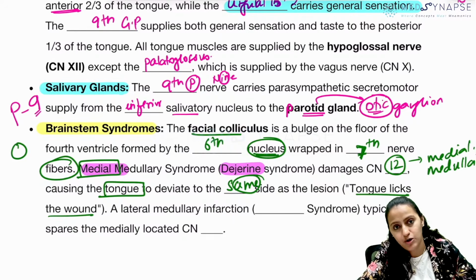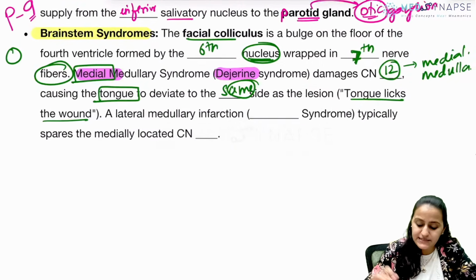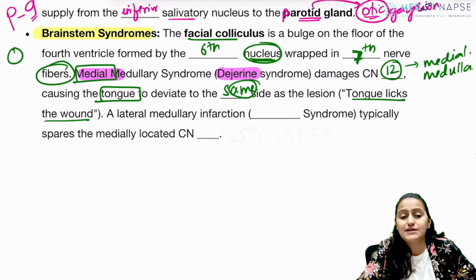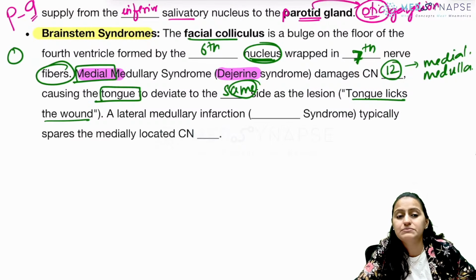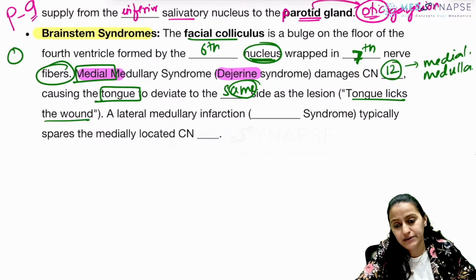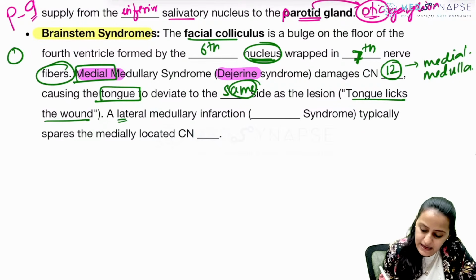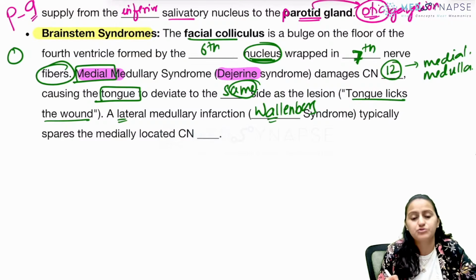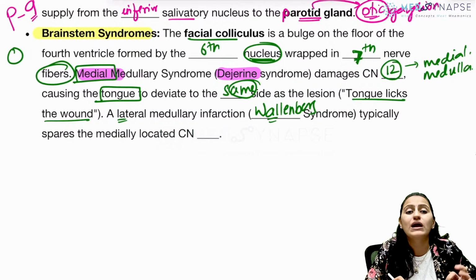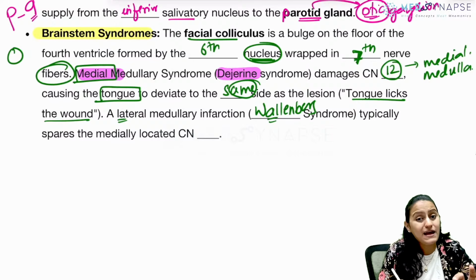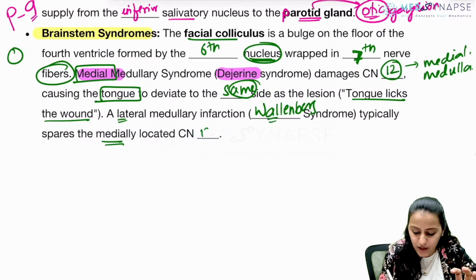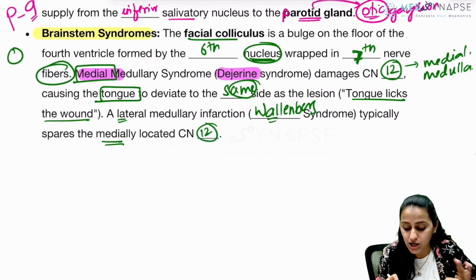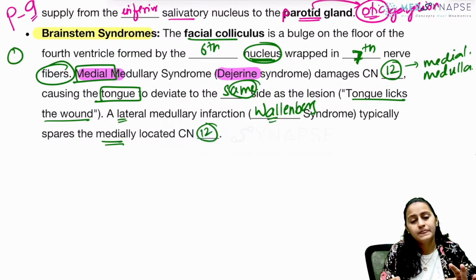Very, very important. Lateral medullary syndrome is what syndrome? Is it Weber, Benedikt, Wallenberg? Remember, LA, lateral medullary syndrome is Wallenberg syndrome. Okay, ALLA, Wallenberg syndrome. It spares the medially located what nerve? 12th nerve is not involved in the Wallenberg. Okay, remember 12th nerve is not involved in Wallenberg.